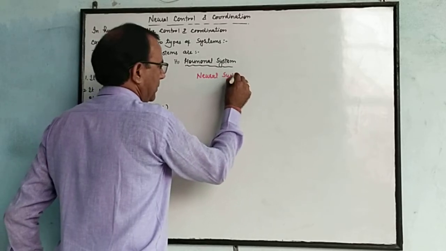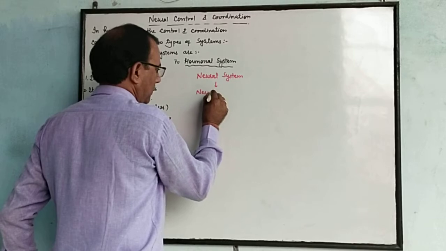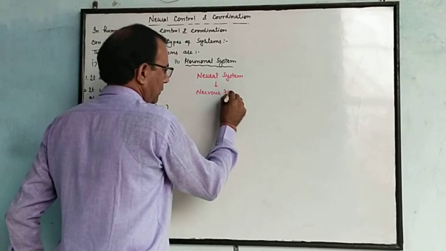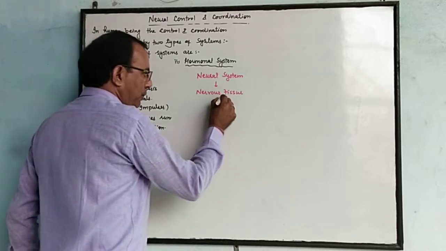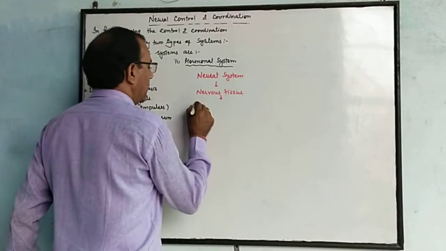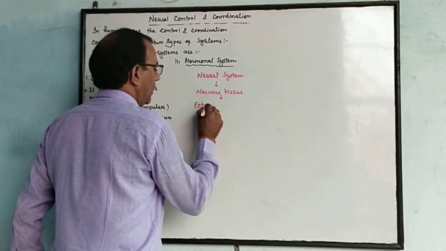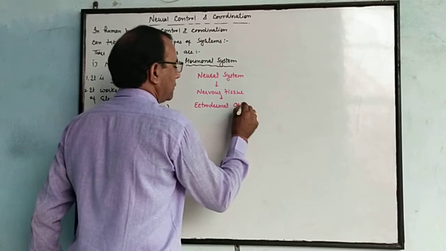We will discuss the neural system. The neural system is made up of nervous tissue, and nervous tissue is of ectodermal origin.